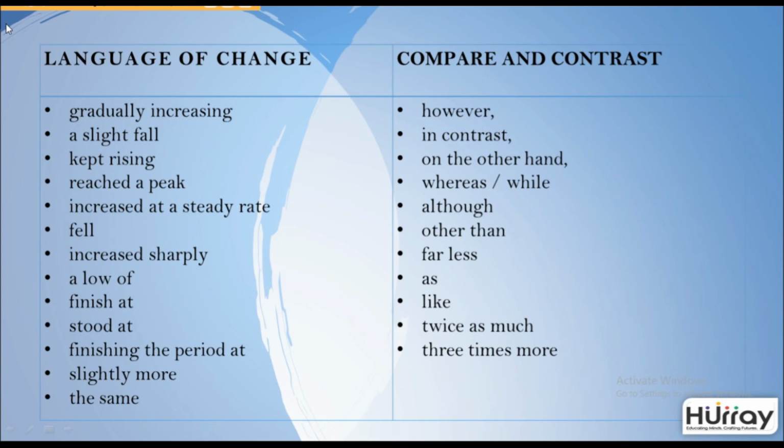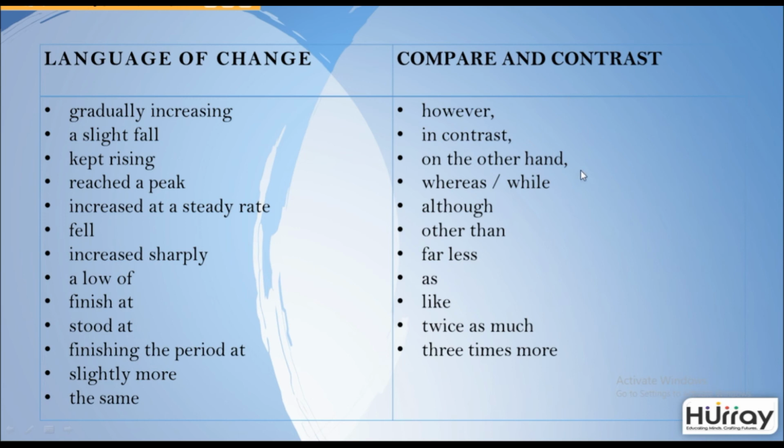A slight fall denotes that the percentage or whatever figure has been given is experiencing a drop. Then you have phrases like kept rising, reached a peak, increased at a steady rate, which again denote increase. So make sentences with these words and phrases to understand how to use them.